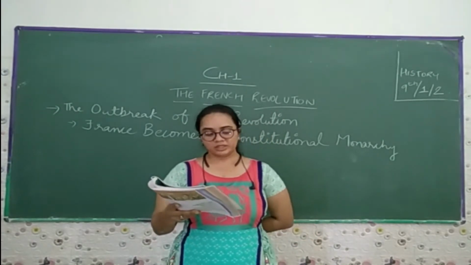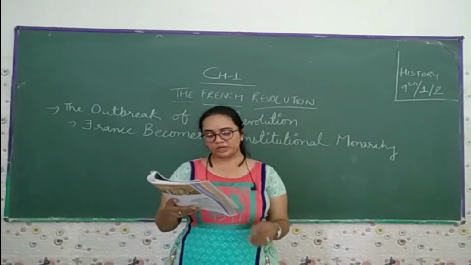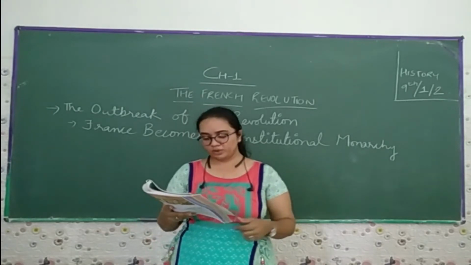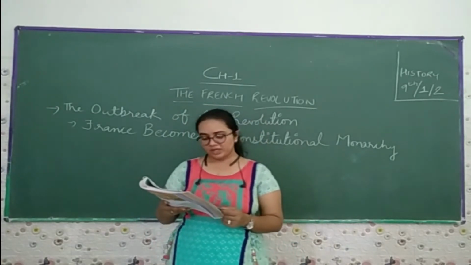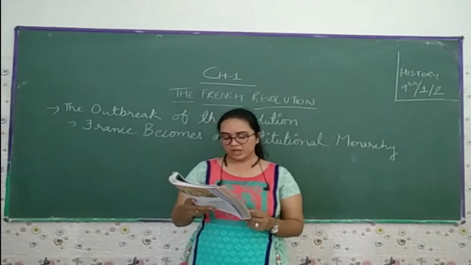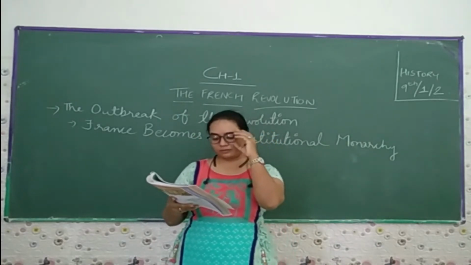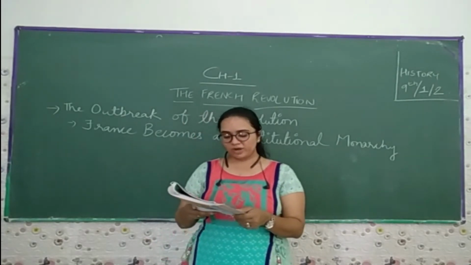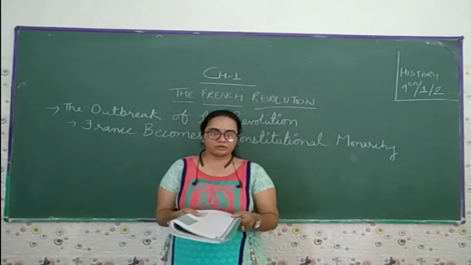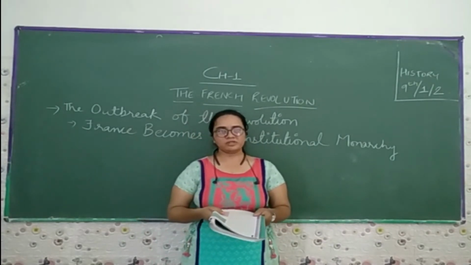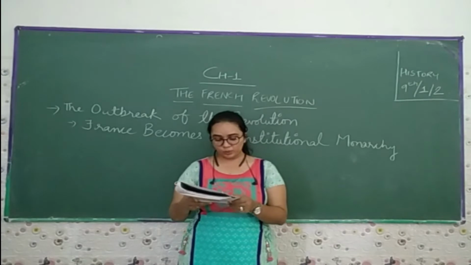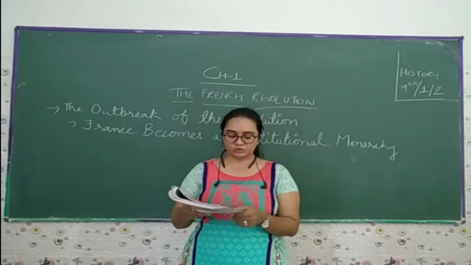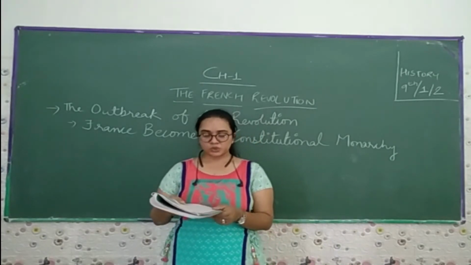Voting in the Estates General in the past had been conducted according to the principle that each estate had one vote. This time Louis XVI was determined to continue the same practice, but the members of the third estate demanded that voting now be conducted by the assembly as a whole, where each member would have one vote. This was one of the democratic principles put forward by philosophers like Rousseau in his book, The Social Contract.